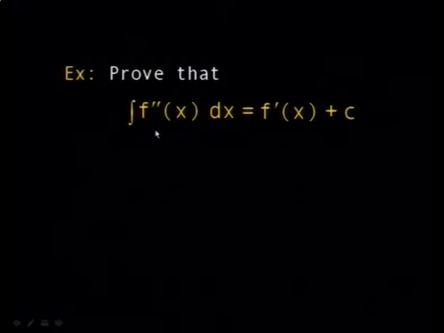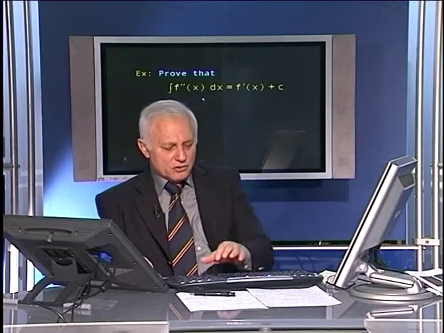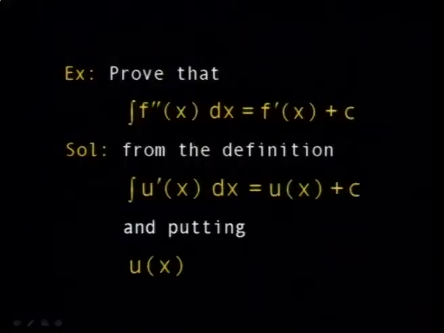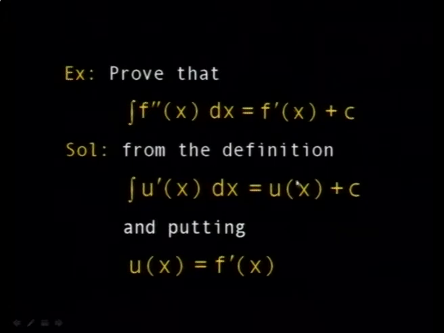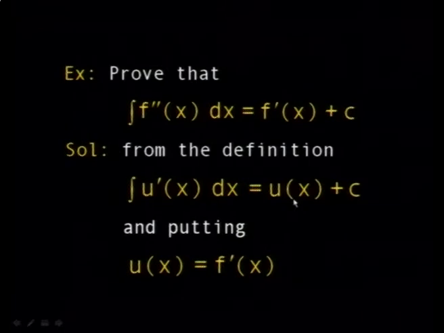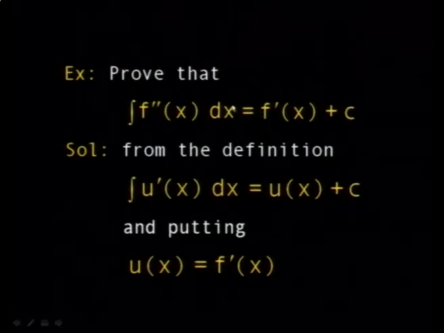Prove that the integral of the double derivative. Here, what you do is you apply directly the theorem that the integral of a derivative is equal to the function plus a constant. This is the theorem we have just seen before: the integral of the derivative of a function is equal to the function plus c. So you can put u equal to f prime, or f dash, and you get this directly. So you apply your previous result.